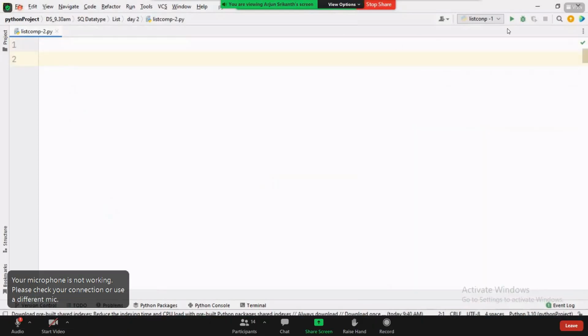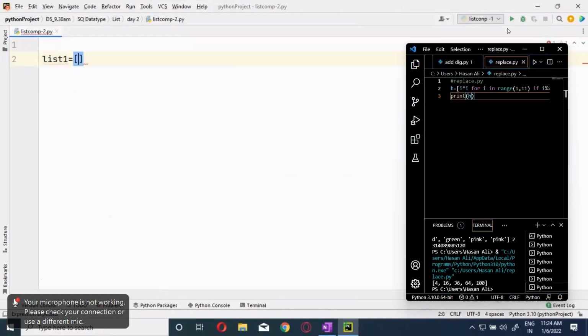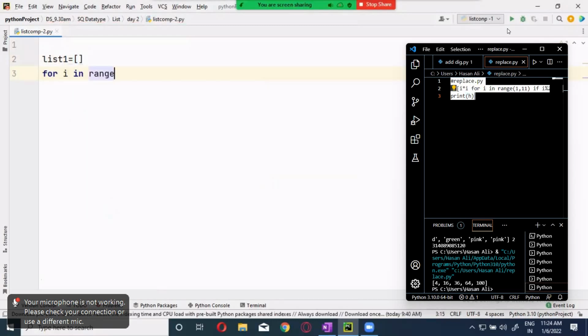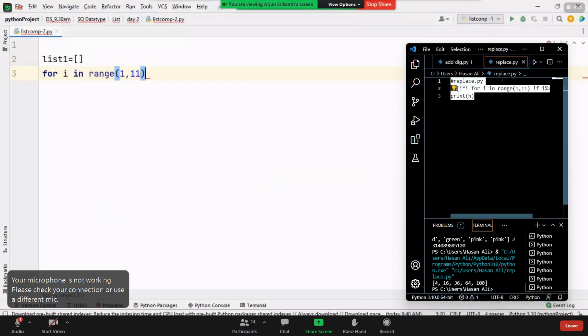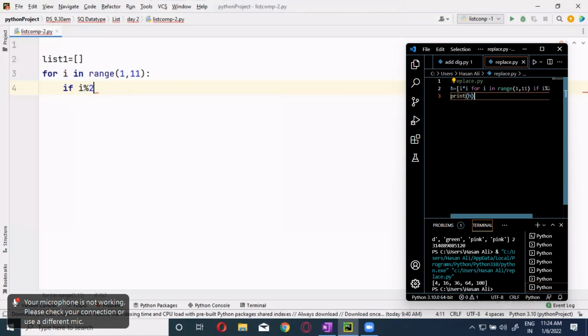Now let's do this one in a normal way, the traditional way. First I will have an empty list. Then for i in range of 1 to 11. And here what will you do? If i modulus 2 is equals to 0, then what are you going to give?